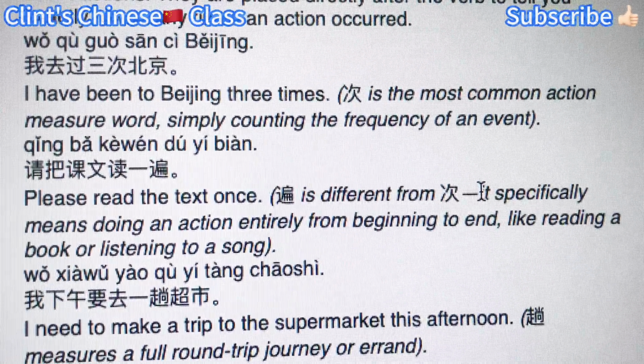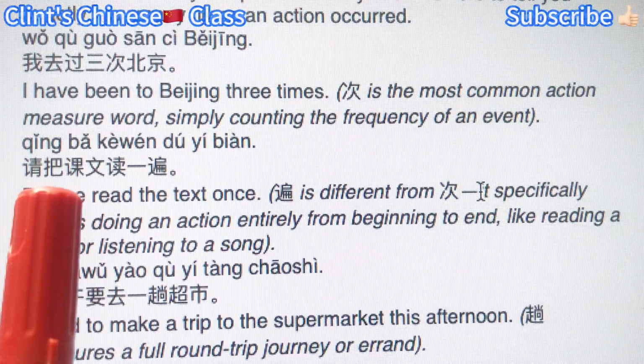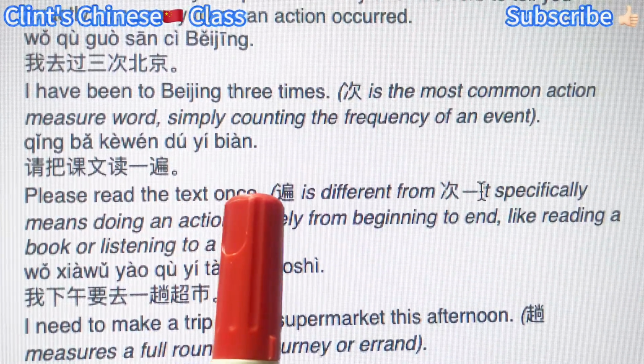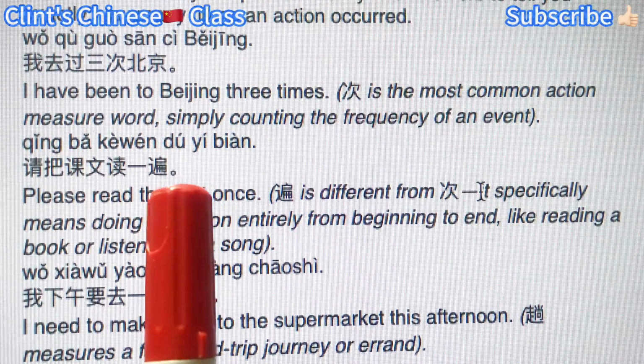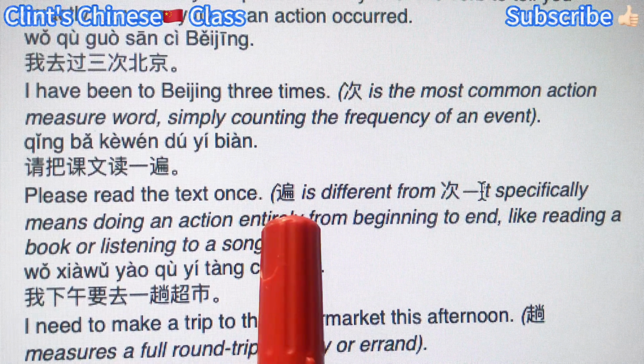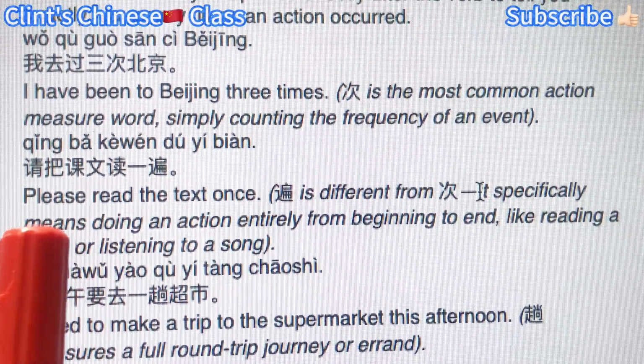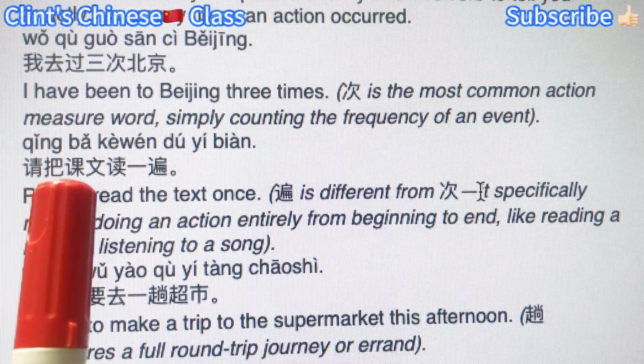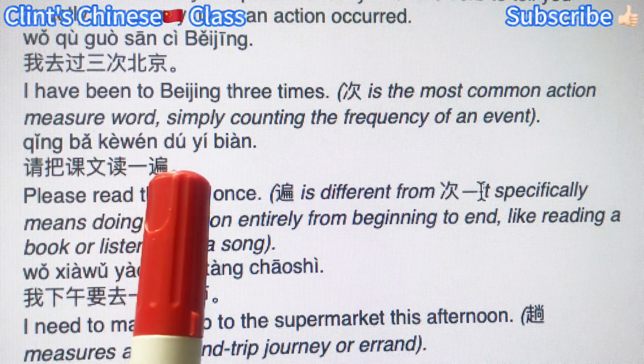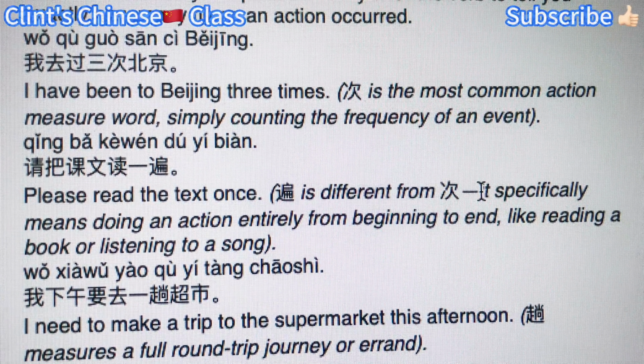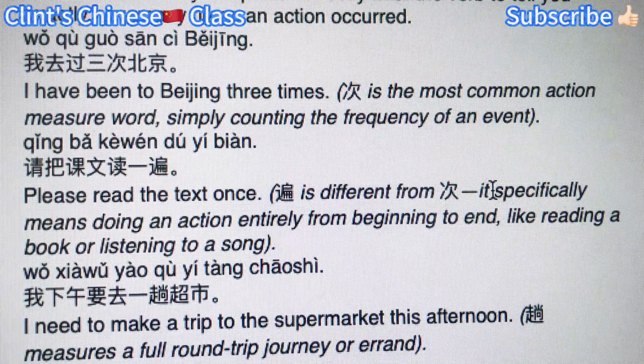And to describe frequency, okay, please read the text once. Here we use 遍 for the action from beginning to the end. 请把课文读一遍. Read from beginning to the end.